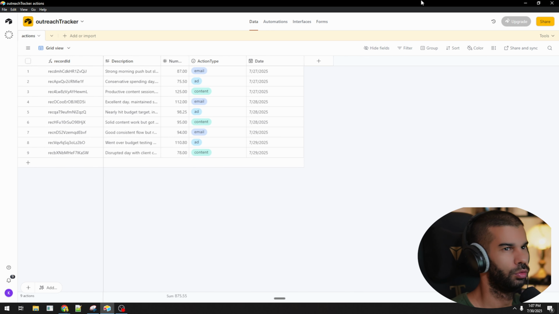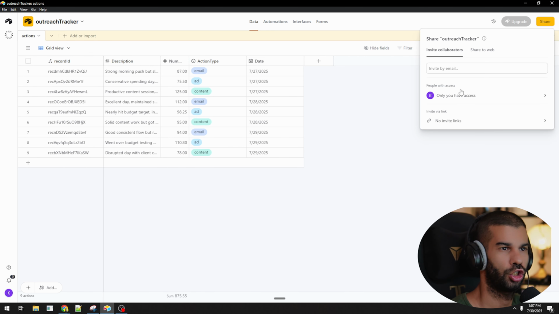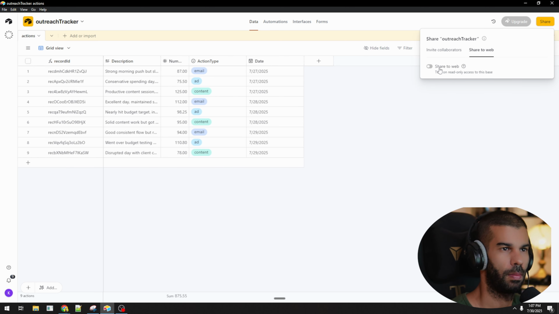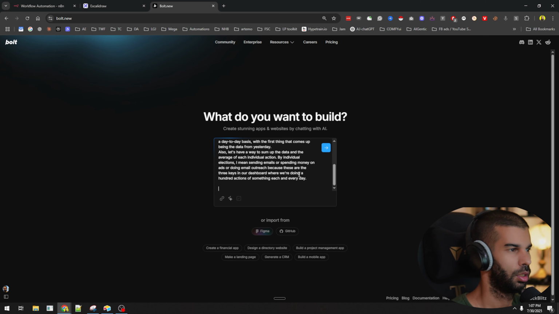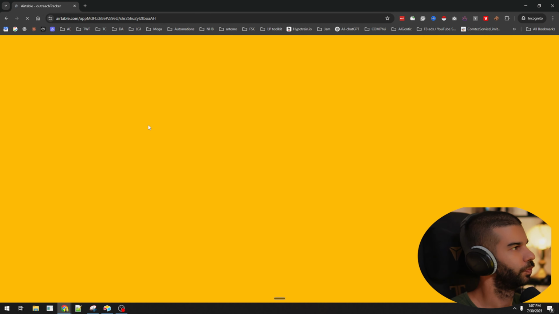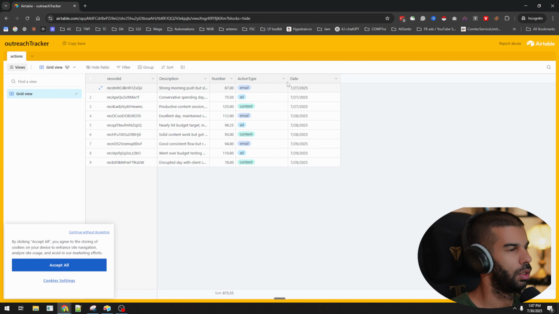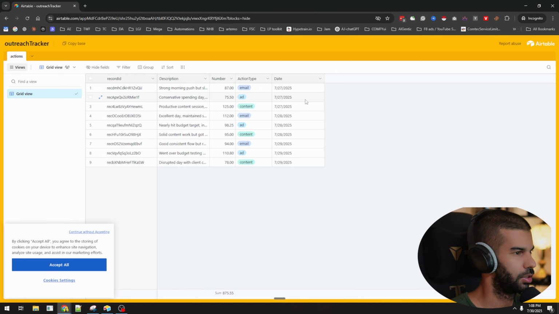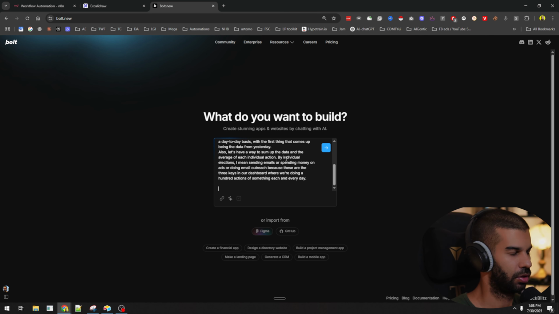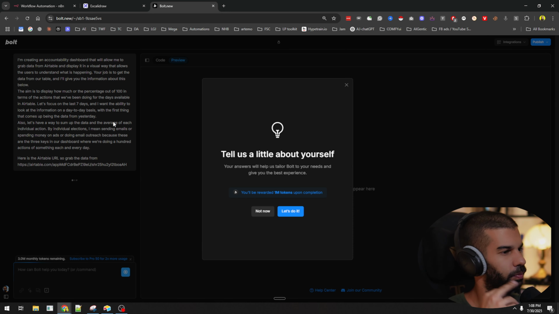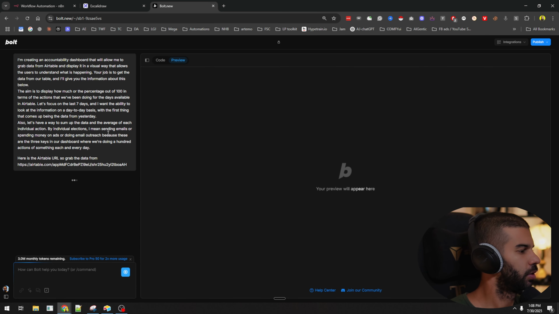One thing I want to do is figure out a way if we can share this to web. So I think if we copy this, I'm not quite sure though, if I open this up in incognito. Yeah, we got this right here. Now this will be able to read the data, right? But at this stage, it won't be able to write to it. So eventually we might need to do something different, but let's see if this is able to grab the data. Here is the Airtable URL to grab the data from. So let's paste it in there and let's see what happens.